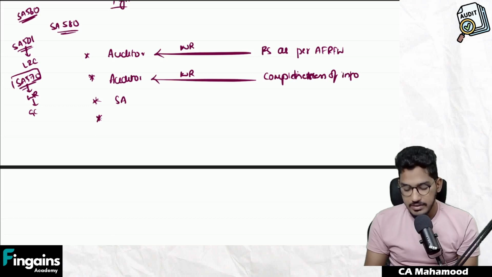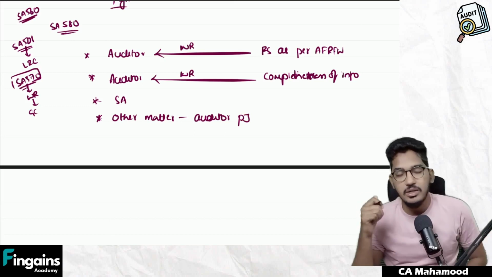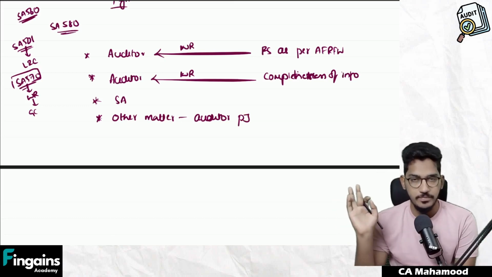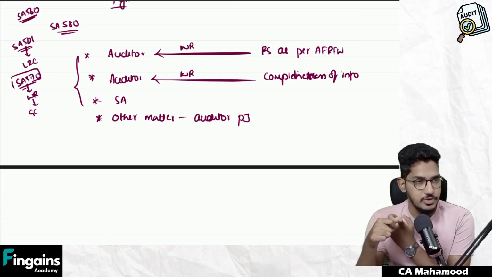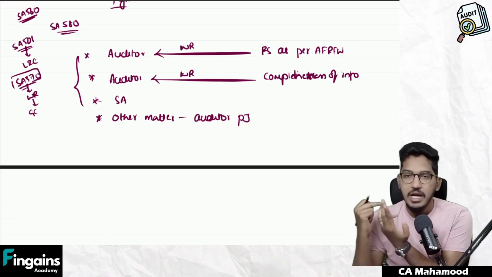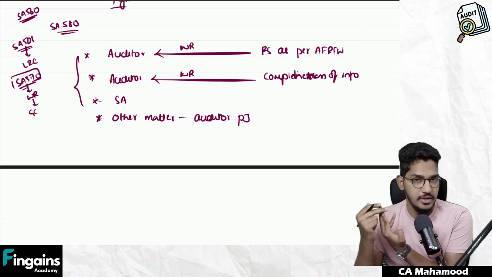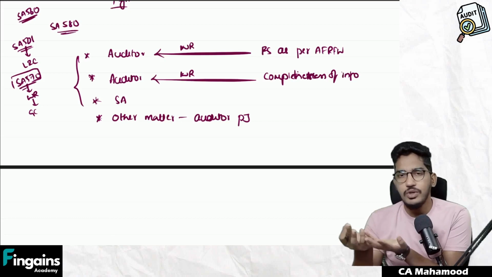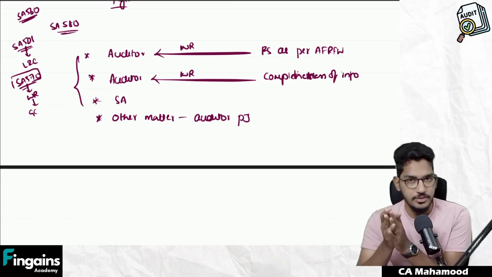And in all other matters, let the auditor himself decide using his professional judgment regarding which matter he wants written representation, and regarding which matter he doesn't want written representation. So three matters are compulsory. What are they? That management has accepted and fulfilled the responsibility for preparation of financial statements. Management has completely provided information to the auditor. And whenever there is any requirement of other standards on auditing, in these three cases it is mandatory. In the rest of the cases, it is up to the auditor's choice to decide regarding which matter he wants written representation, regarding which matter he doesn't.